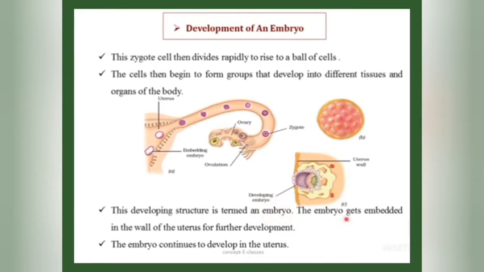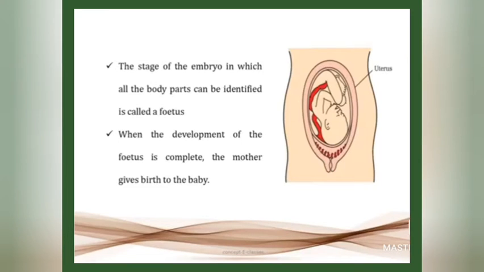The embryo then gets embedded in the wall of the uterus for further development. The embryo continues to develop in the uterus. That is, it develops body parts such as hands, legs, eyes, etc. And when all the body parts of the embryo can be identified, that stage of the embryo is termed a fetus. And when the development of the fetus is complete, the mother gives birth to the baby.